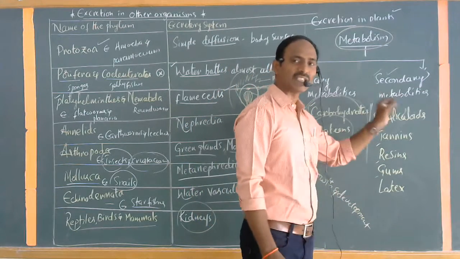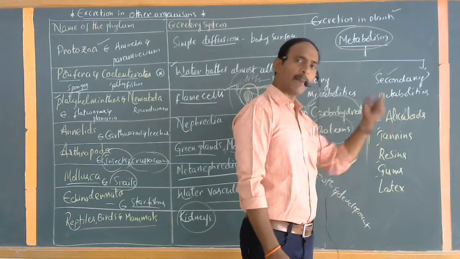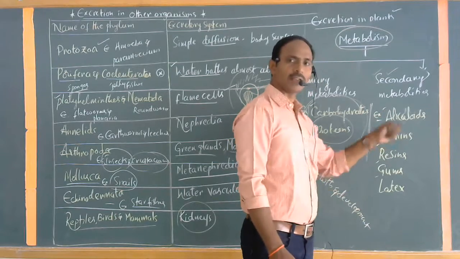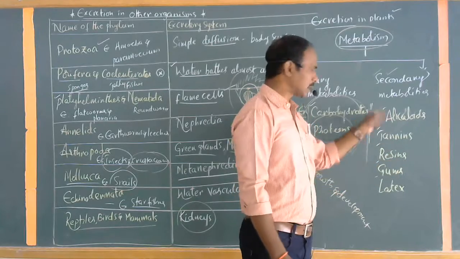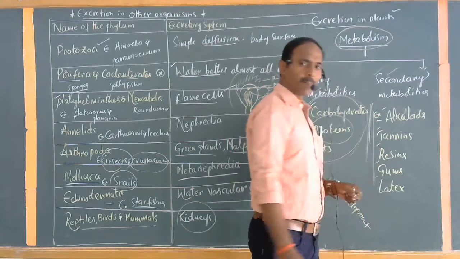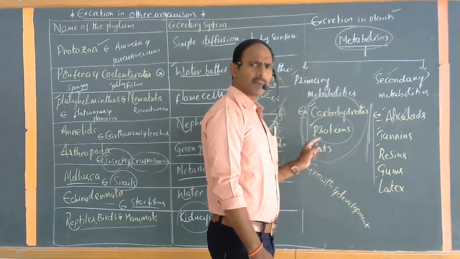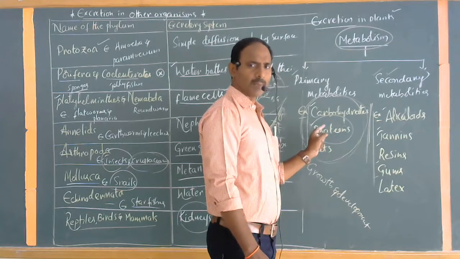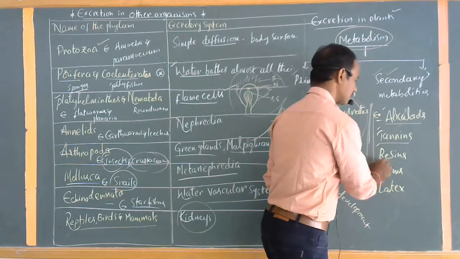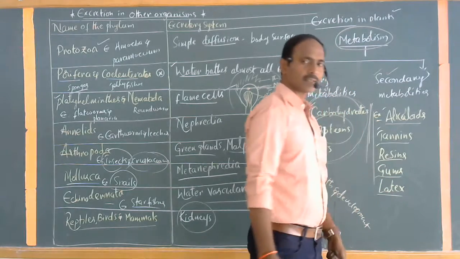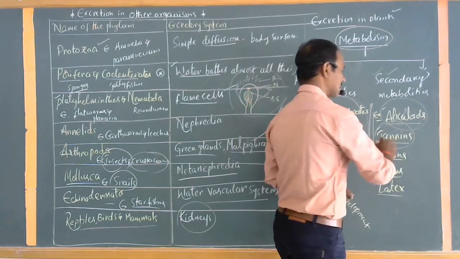These are commonly called additional materials, excess materials, additional compounds which may be stored in any part of the plant. Sometimes these materials may be stored in the leaves or fruits, or in the bark or in the roots, in any part of the plant. These are either nitrogenous compounds, carbon compounds, or any kind of compound. Mostly all these primary metabolites are completely carbon compounds. For example, alkaloids, tannins, resins, gums, and latex. Alkaloids are commonly called nitrogenous compounds. Tannins are basically carbon compounds.